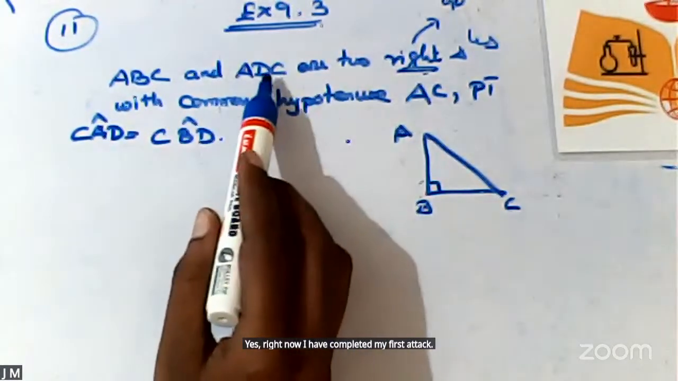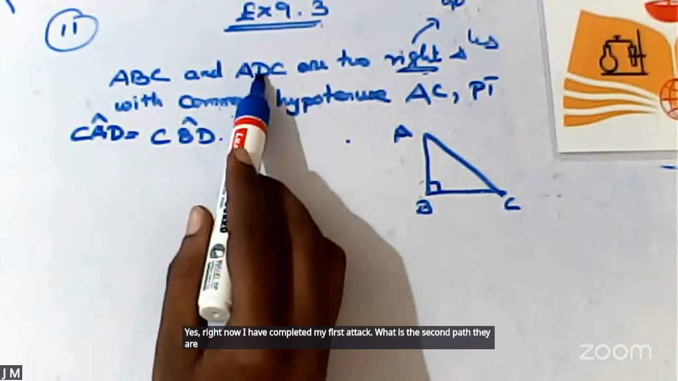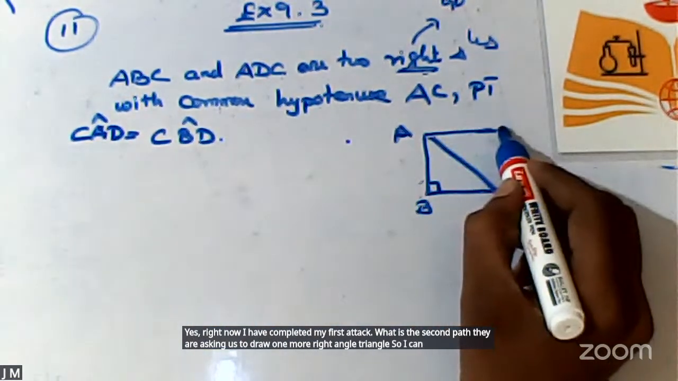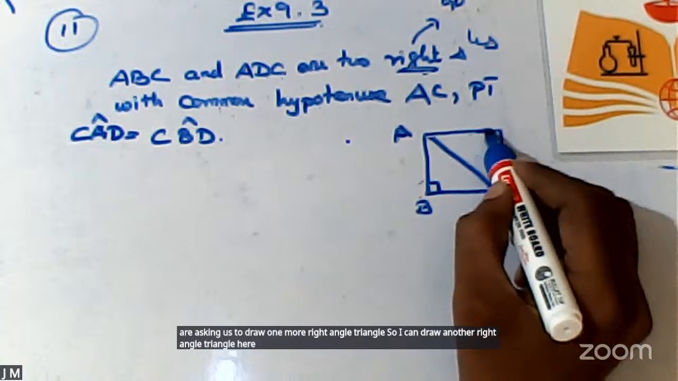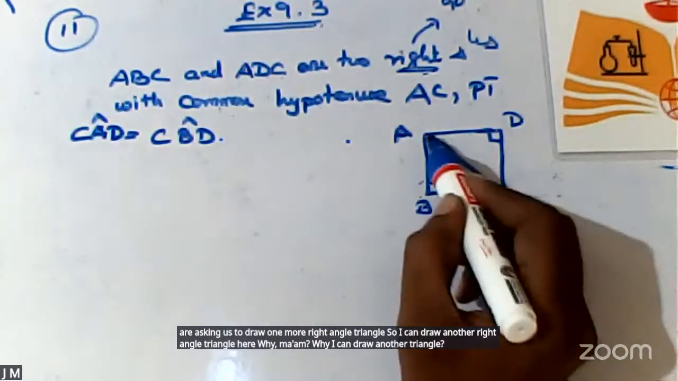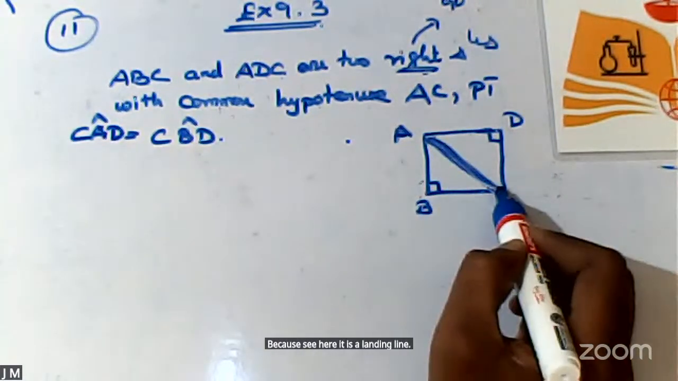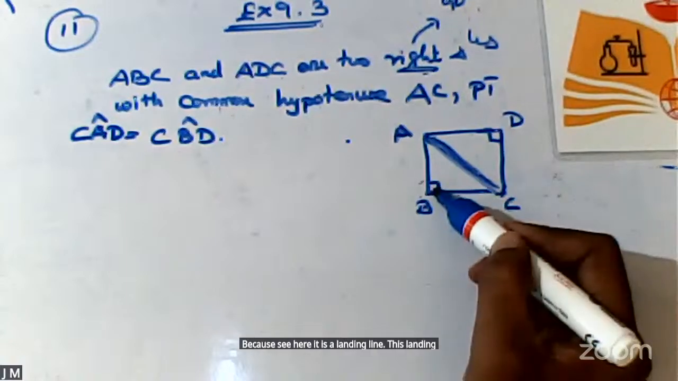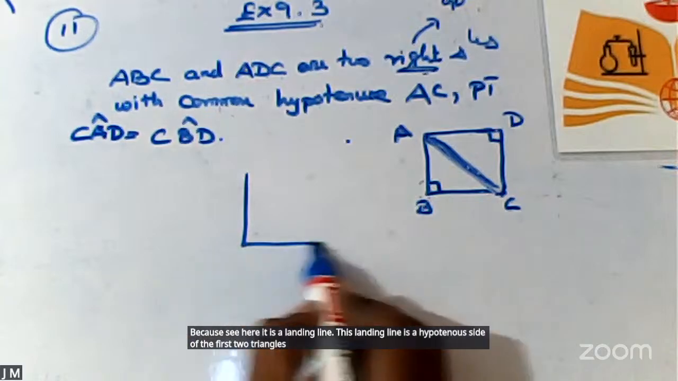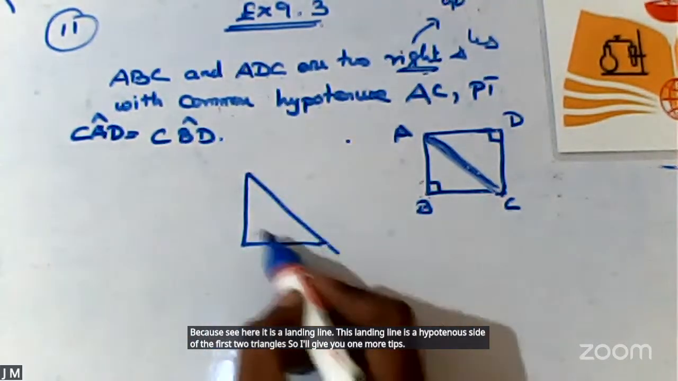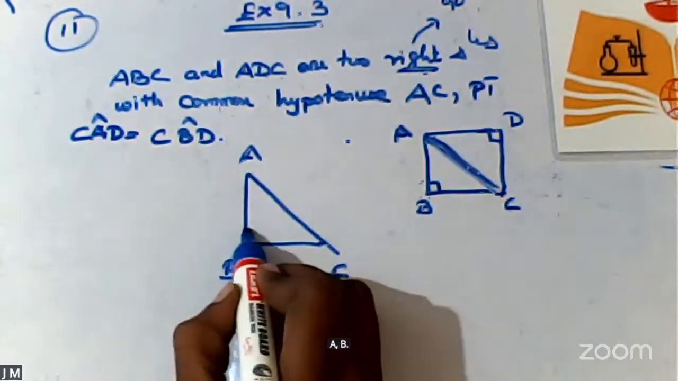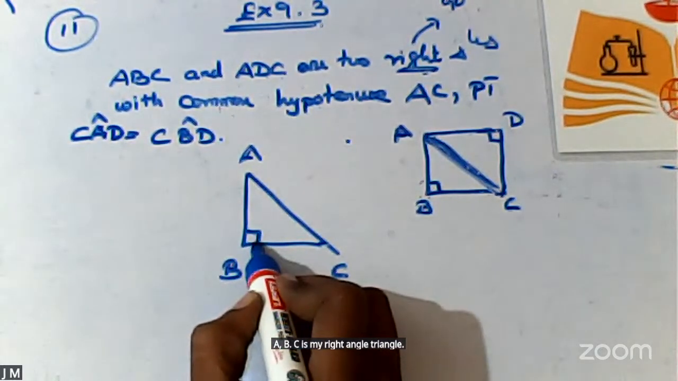What is the second part? They are asking us to draw one more right angle triangle. So I can draw another right angle triangle here. Why can I draw another triangle here? Because see here, it is a slanting line. This slanting line is the hypotenuse side of the first triangle. So I will give you one more tip. What is called the hypotenuse side? ABC is my right angle triangle. Angle at B is 90 degree.